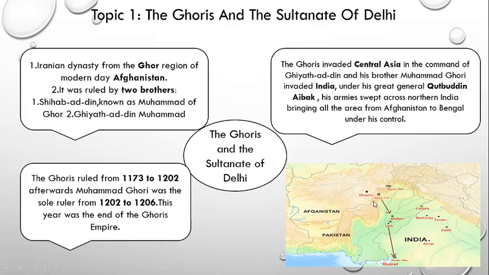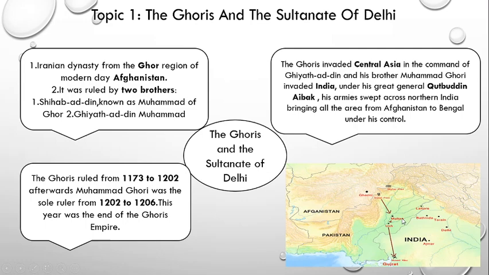Near Ghazni, you can see a black spot. This black spot represents the small state of Ghor, and this is from where the Ghoris dynasty started. Later on, Ghazuddin's brother Muhammad Ghori tried to invade this whole region of India.